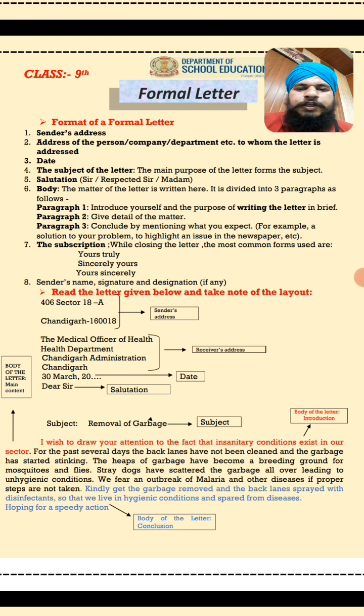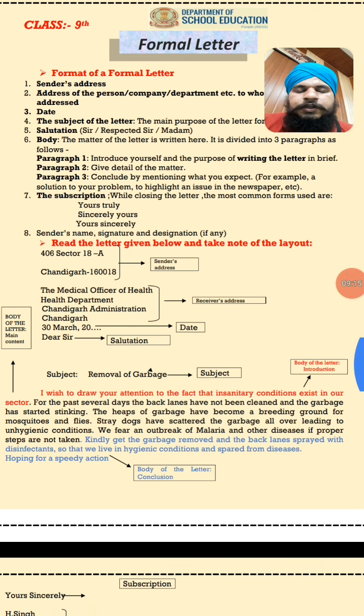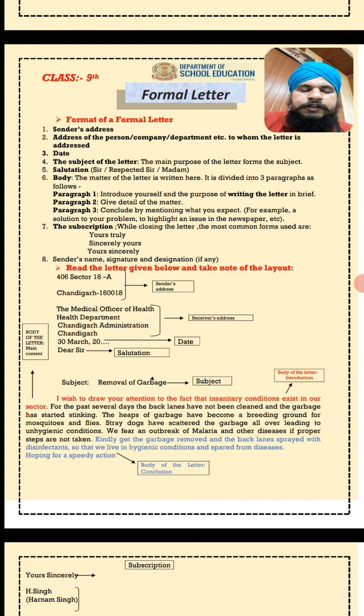After that, the body of the letter, which also varies. Three main things are there, three main paragraphs we will write. In the first paragraph we will write the introduction, meaning who you are. Like here is written, I wish to draw your attention to the fact that insanitary conditions exist in our sector. Means you must draw the attention of the particular officer.